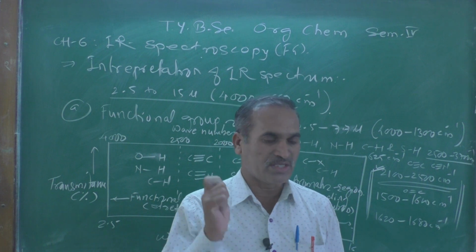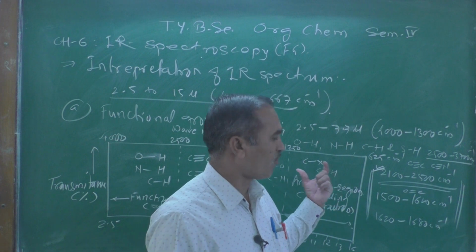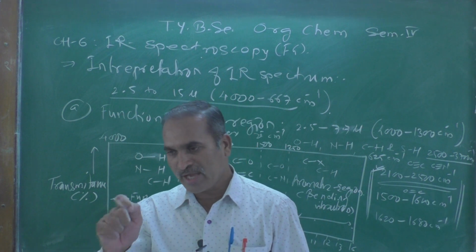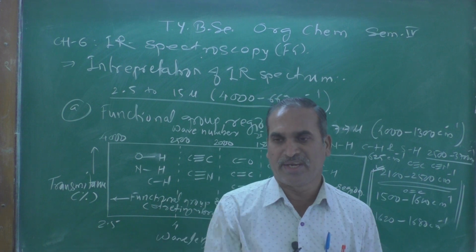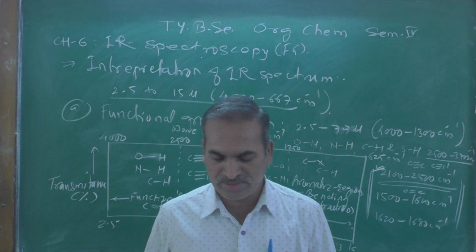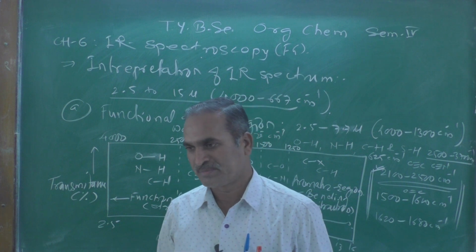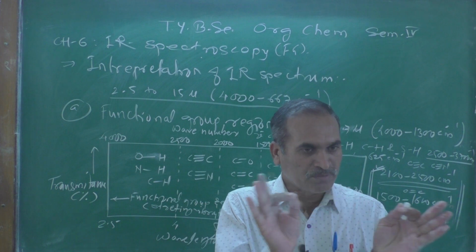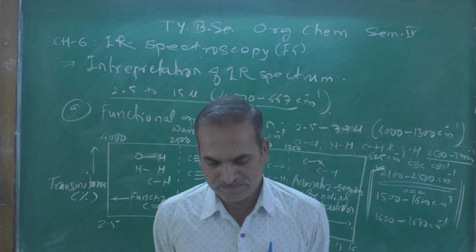The chemist easily identifies this peak by observing the spectrum carefully. The lack of absorption peak in this region clearly indicates that the compound is non-aromatic in nature. So this kind of prediction they can make just by observing the IR spectrum carefully.